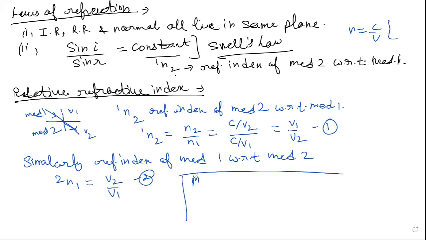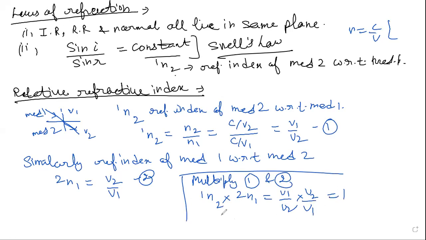Now multiply the first and second. 1 and 2 multiplied with 2 and 1 will be equal to V1 by V2 into V2 over V1. So it will cancel out. So the refractive index of medium 2 with respect to medium 1 will be equal to the reciprocal of the other. This is the meaning of relative refractive index.